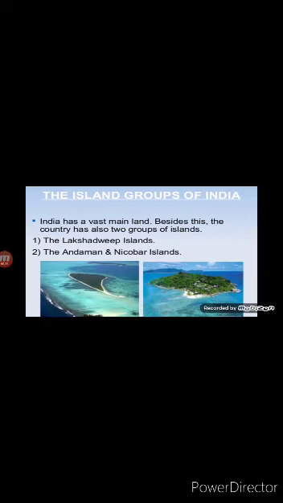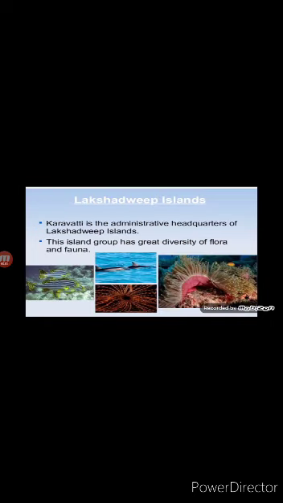Children, India has two island groups, one on the west, that is in the Arabian Sea, and the other in the east, that is in the Bay of Bengal. And they are Lakshadweep Island and Andaman and Nicobar Islands. Now children, let's begin with Lakshadweep Islands. These islands are close to Malabar coast of Kerala.